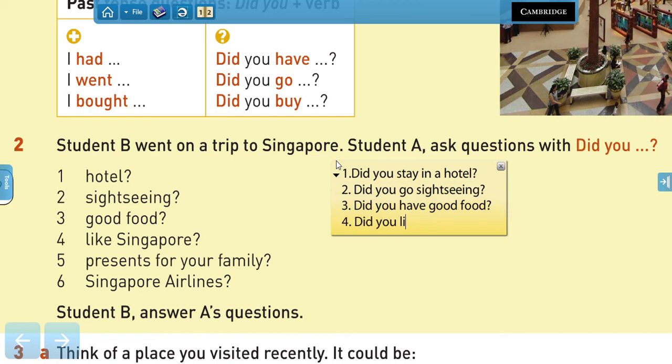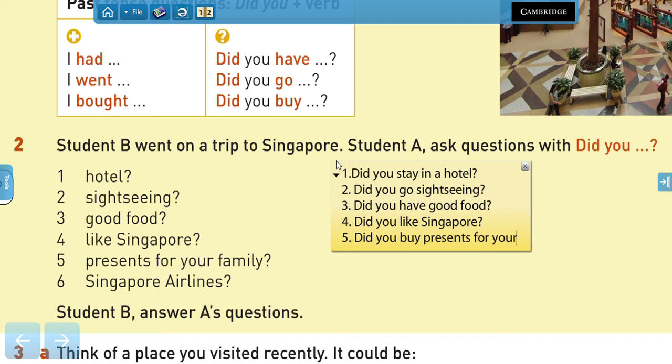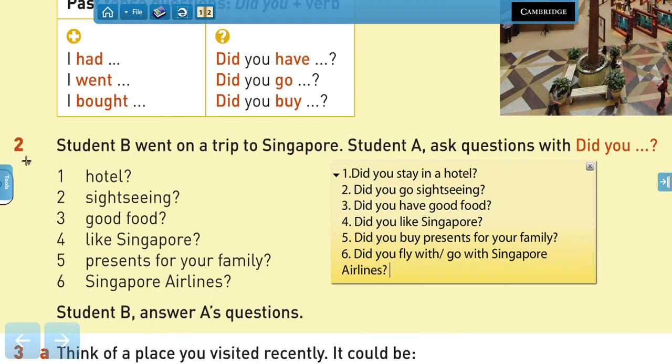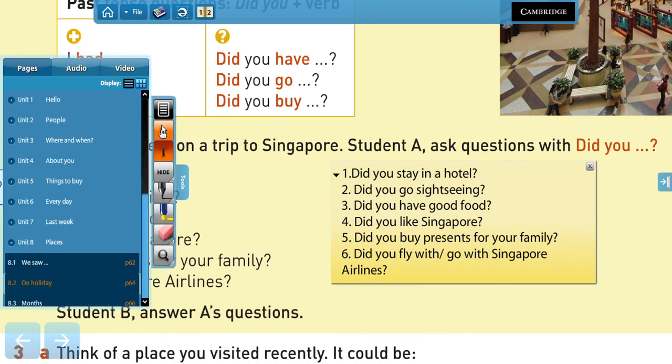Did you like Singapore? Then we have verbs. 5. Did you buy presents for your family? Did you fly with, or you can also say, did you go with Singapore Airlines? And that would be it.